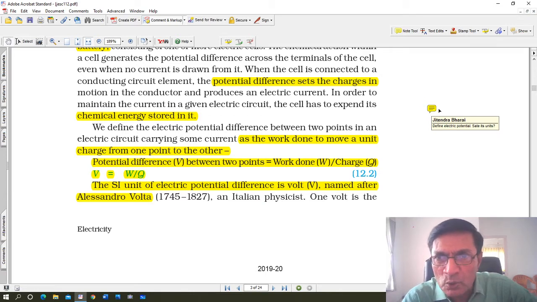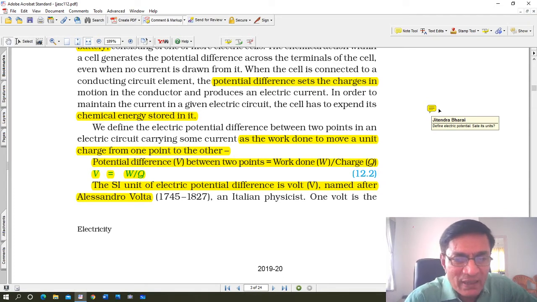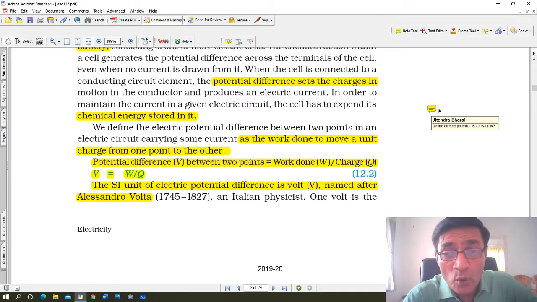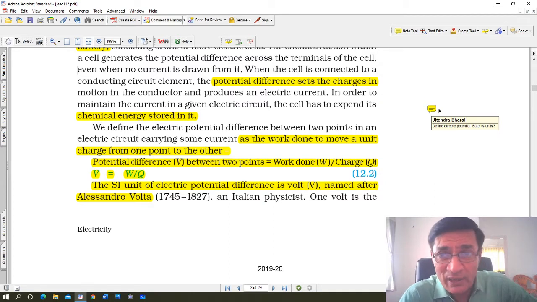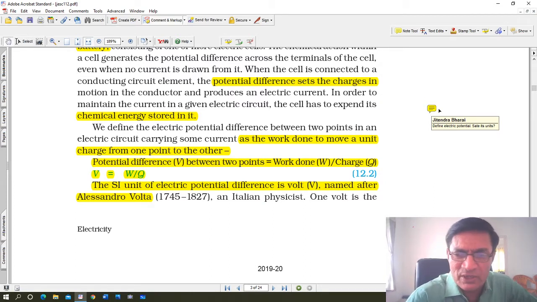So joules per coulomb. Okay, so V is equal to W upon Q. Work upon Q means charge. Charge is measured in coulombs, work in joules. Joules per coulomb. The SI unit of electric potential difference is volt, named after the Italian physicist Alessandro Volta. In fact, Volta was the first one to make the Volta cell. Okay, that's all part of this chapter itself later on.